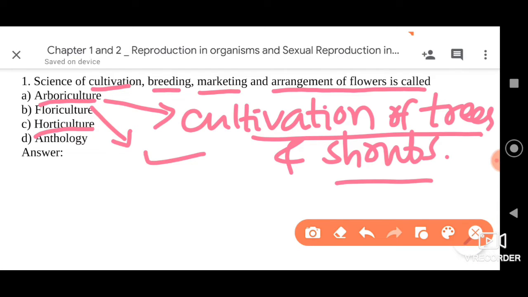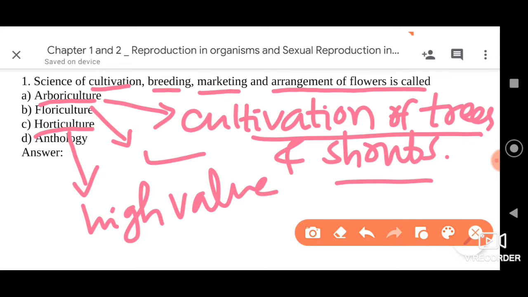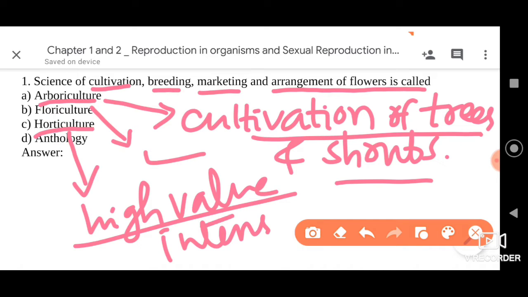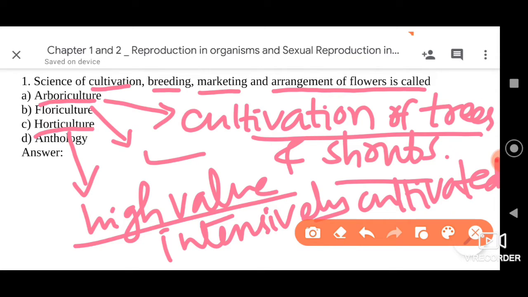Horticulture is the science and art of development, sustainable production and marketing of high value, intensively cultivated food and ornamental plants.